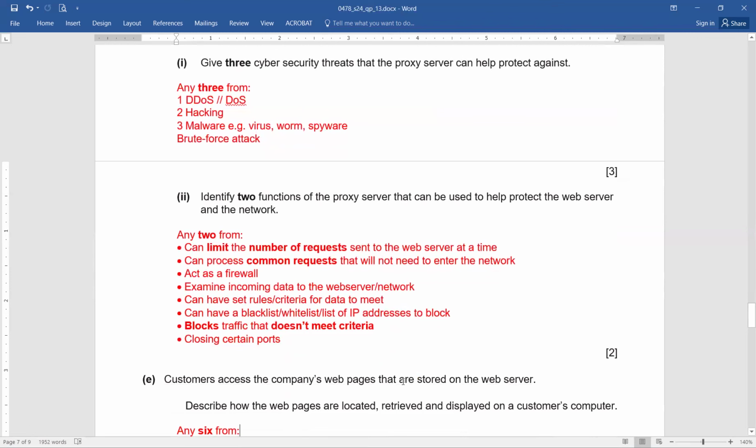Now, part number 2. Identify 2 functions of the proxy server that can be used to help protect the web server and the network. 2 functions: can limit the number of requests sent to the web server at a time, can process common requests that will not need to enter the network, act as a firewall, examining incoming data to the web server or to the network, can have set rules, criteria for data to meet, can have a blacklist, a whitelist, or list of IP addresses to block, blocks traffic that doesn't meet the criteria, closing certain ports.